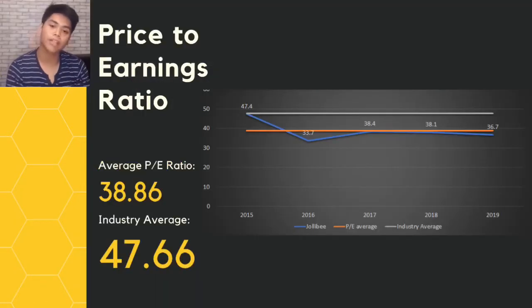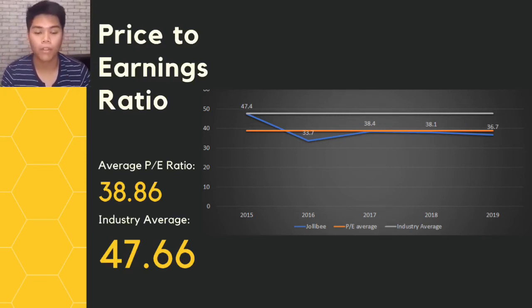The price to earnings ratio is a financial metric used to measure the amount of earnings a single share could produce for the company or the investors. To compute it, we just need to divide the market value per share over the earnings per share. Over the past 5 years, Jollibee has been experiencing some sort of volatility.